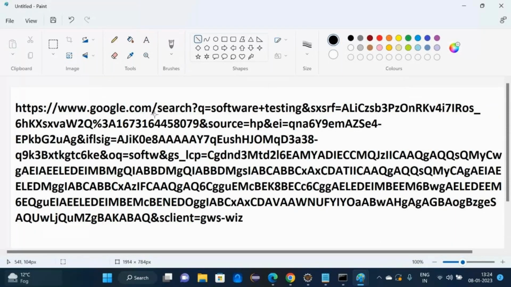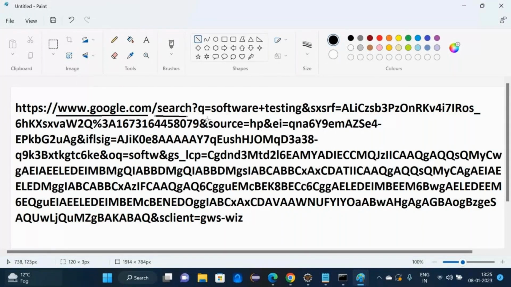www.google.com, before the first slash, is the base URL. What is the endpoint? Search. Slash search, only slash search. What is the feature name? Slash search.